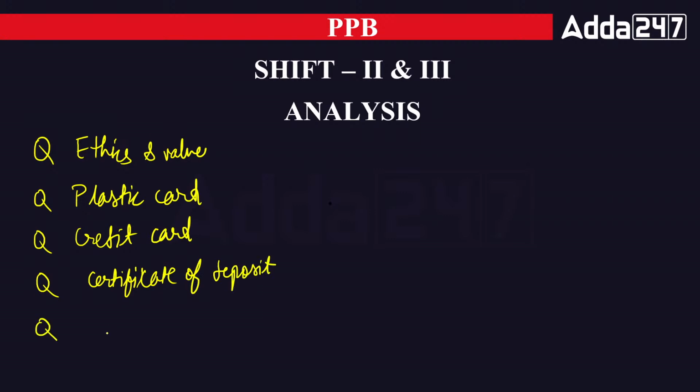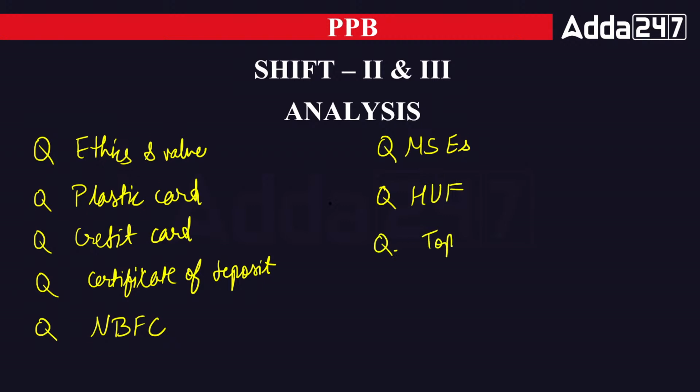Then one question was from NBFC, non-banking financial companies. In NBFC, they asked a micro and small enterprises question. One question was asked on the Hindu undivided family also. One question was from the topology. Then the KCC limit they have asked, I have already told you. And they asked about the warehouse. One question was there. Then the question was from the UPI.